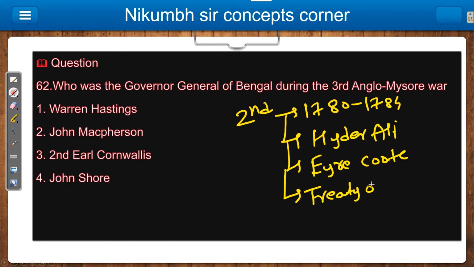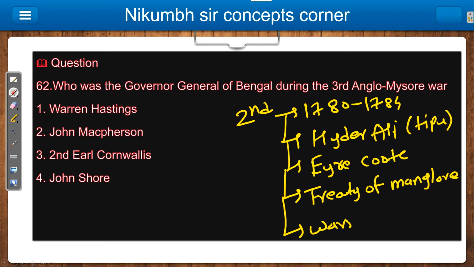The Treaty of Mangalore happens after Hyder Ali. Tipu Sultan was there, who is the son of Hyder Ali. So between Tipu Sultan and Eyre Coote, the Treaty of Mangalore happened. And at this time, obviously, Warren Hastings was there, who is the first Governor General of Bengal. So you should remember this thing like this only.